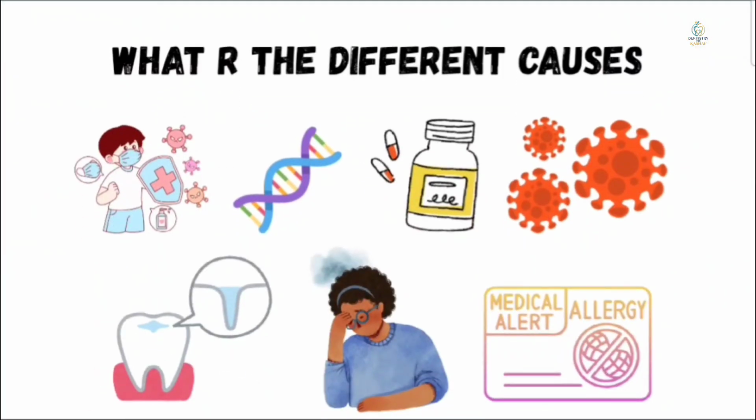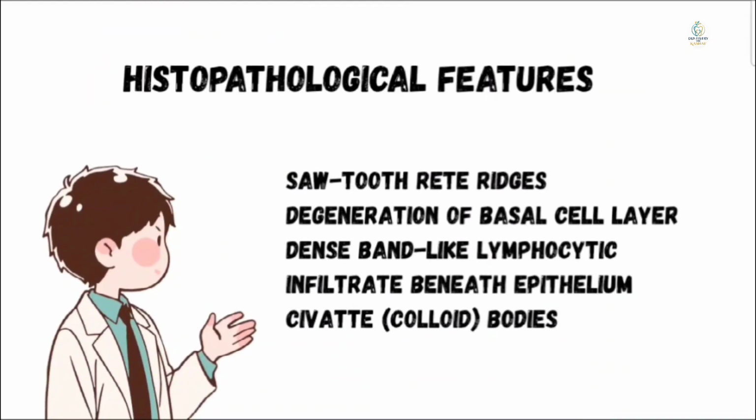Then moving towards the different causes of this condition. Of course, your immunity, your genetics, your medications, any viral infections like hepatitis C infection, any tooth restoration, like you might have an allergy from an amalgam restoration or any other kind of dental material, your stress condition, and any allergic or autoimmune disorders. What are the histopathological features of this condition? You will see sawtooth rete pegs and degeneration of the basal cell layer, a dense band-like lymphocytic infiltrate beneath the epithelium, and cavity bodies, which can be called colloid bodies too.